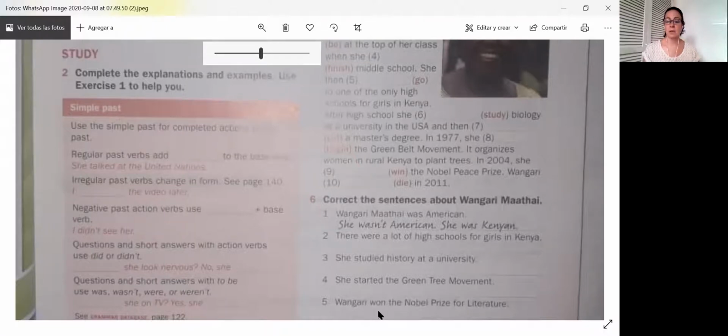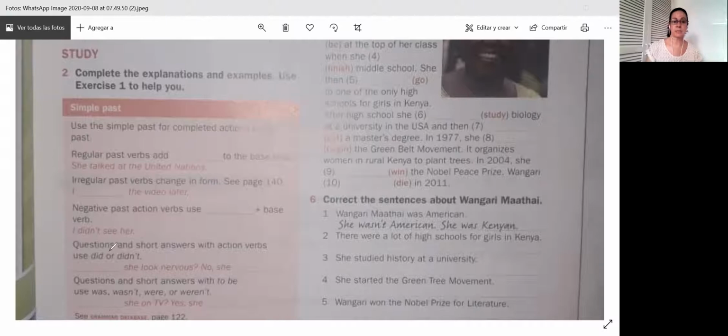And we just add here ed to the words, the regular ones. That's a regular. For example, the base verb here is talk. And what we did was add ed.